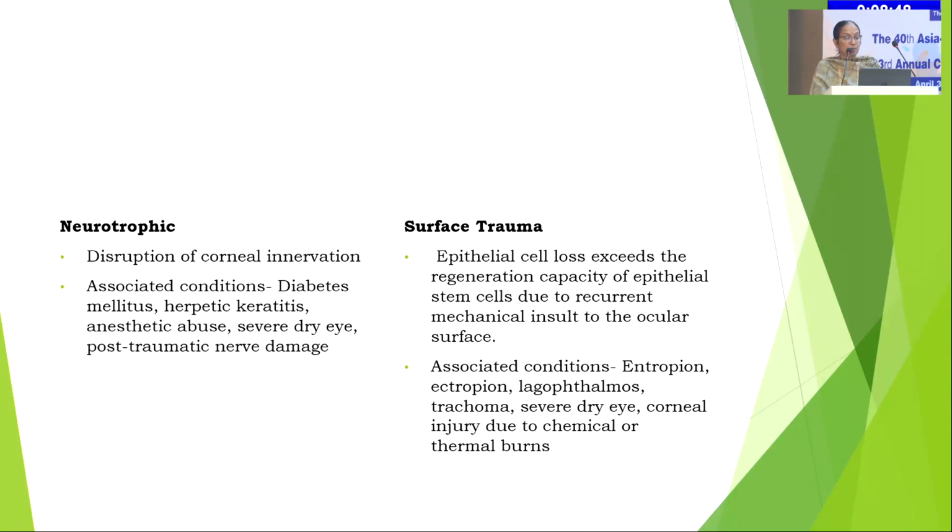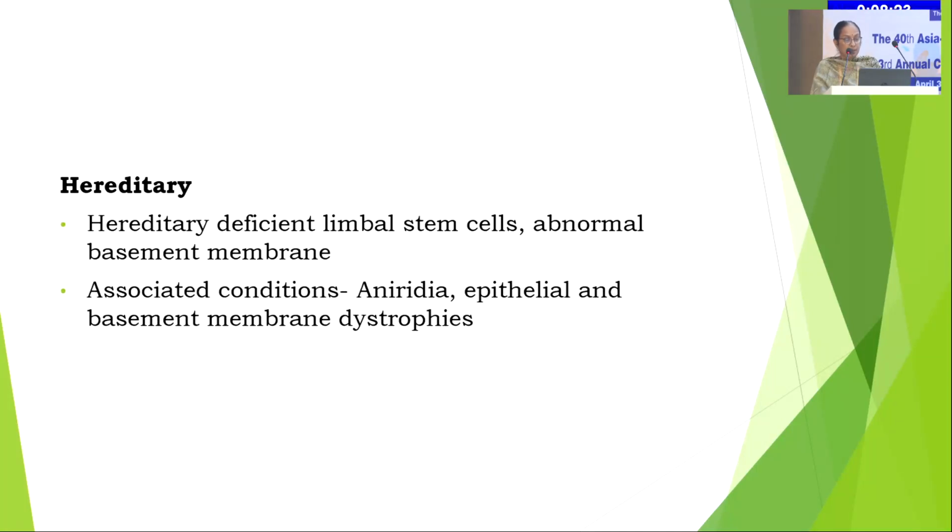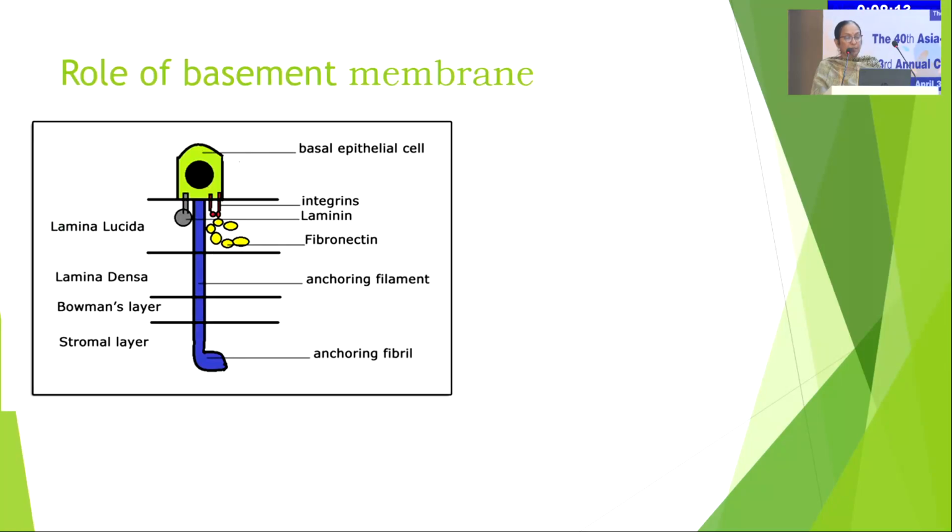Neurotrophic causes like disruption of corneal innervation, we'll be hearing about neurotization later. Associated conditions like diabetes, herpetic keratitis, anesthetic abuse, severe dry eye, post-traumatic nerve damage. Surface trauma where the cell loss exceeds the regeneration capacity of the epithelial stem cells. Associated conditions like entropion, ectropion, lagophthalmos, trachoma, dry eye, corneal injury due to chemical or thermal burns. Hereditary conditions like deficient limbal stem cells, abnormal basement membrane, associated conditions like aniridia, epithelial and basement membrane dystrophies.